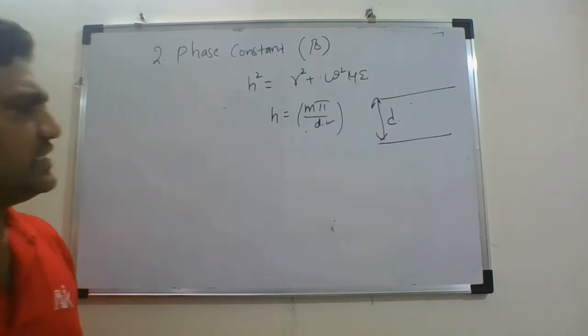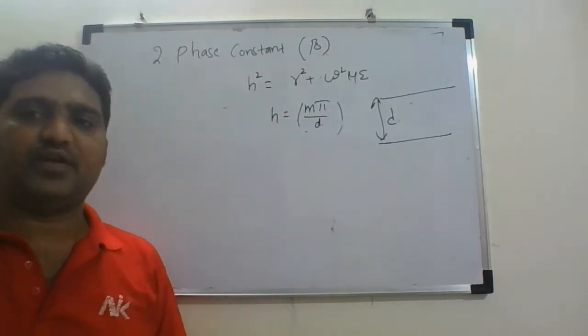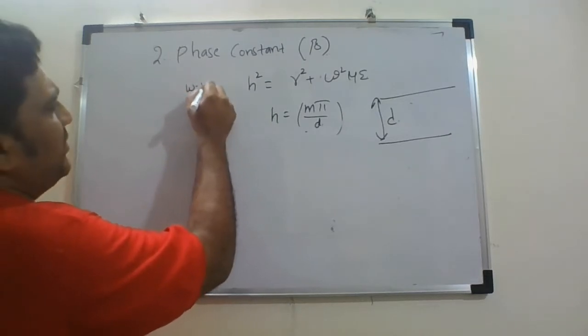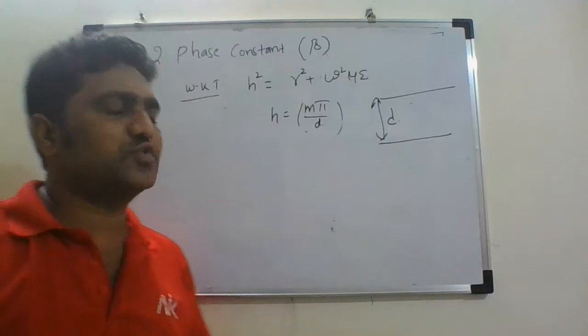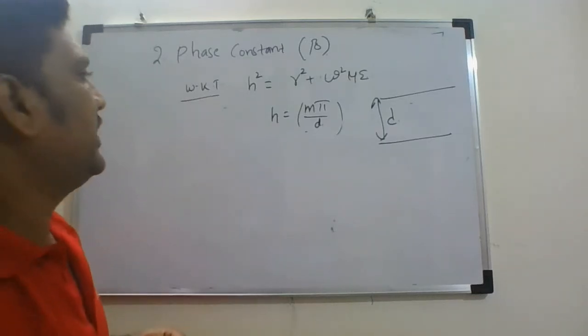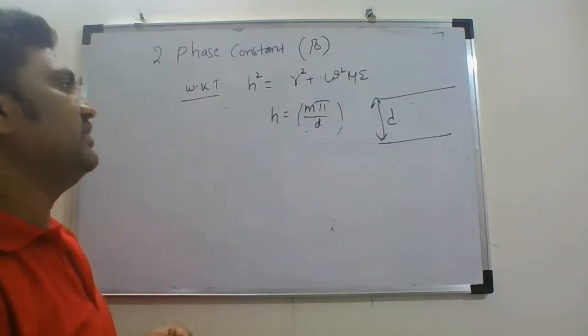Let us use this and derive the expression for beta. Firstly, we know that for a parallel plane waveguide we have the relation h square is equal to gamma square plus omega square mu epsilon. Now from this, the value of h is given by h equals m pi by d.